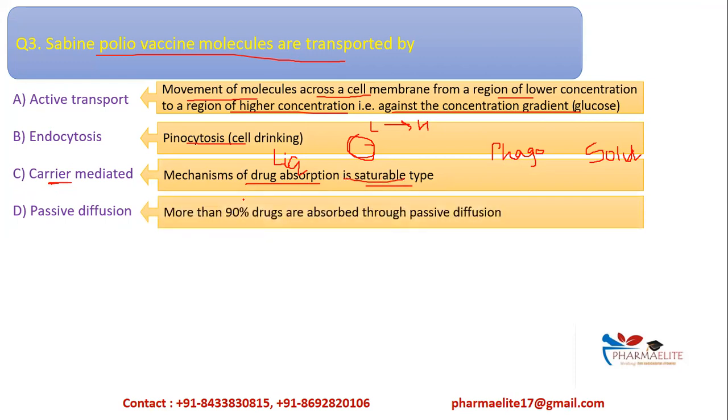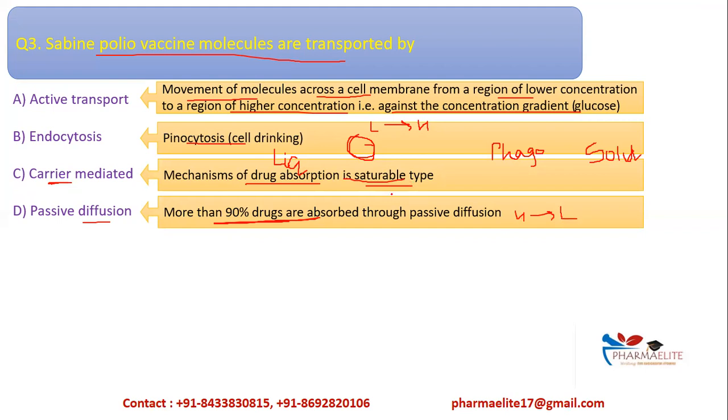Passive diffusion, this is the most common form of diffusion, because almost all, that is more than 90% of the drugs are absorbed through passive diffusion. That is movement from a region of higher concentration to lower concentration. That is down the concentration gradient.